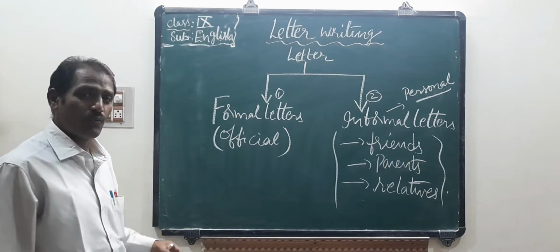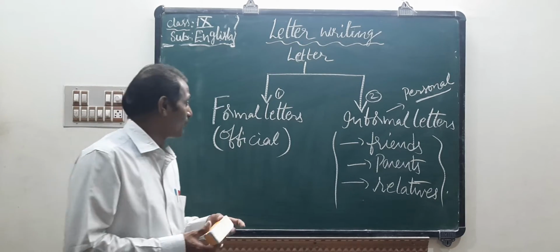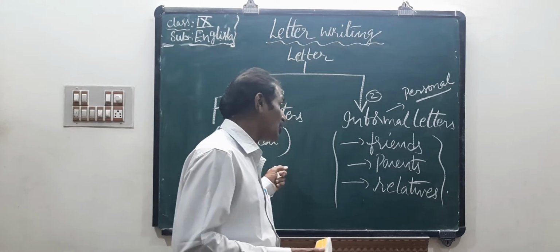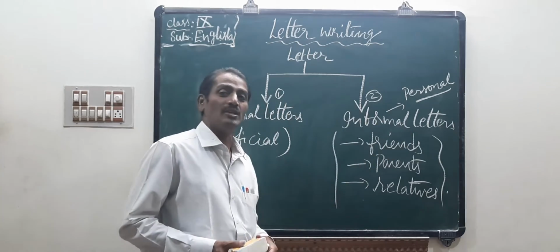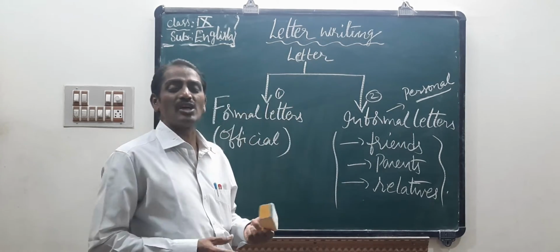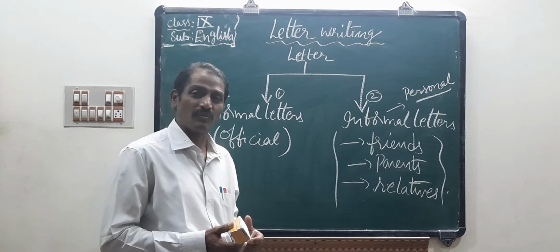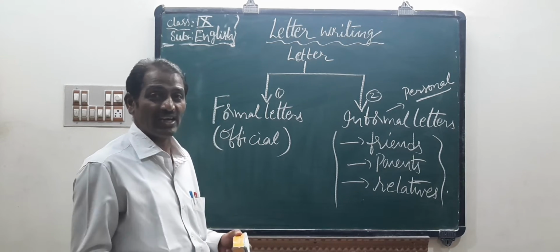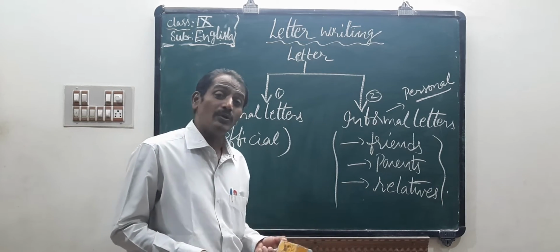Okay. Then if you write any letter, children, either formal or informal, either official or personal, what are the parts of the letter? What is the format of an official letter and what is the format of a personal letter?